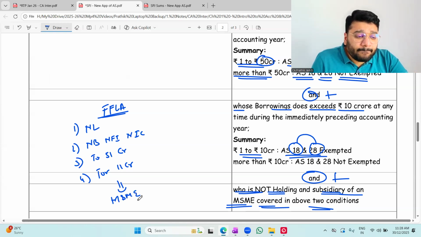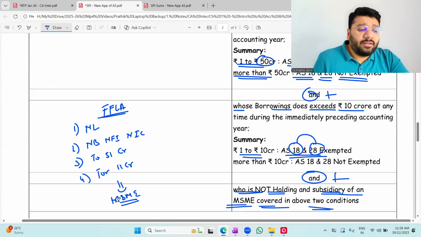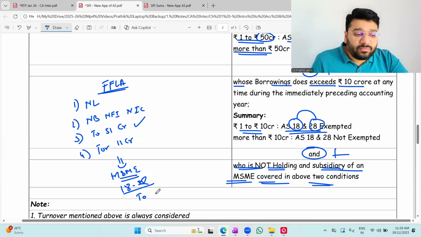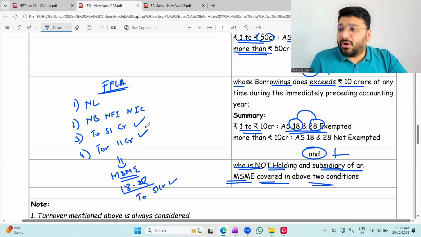Okay. My question is, apart from the other exemptions that you have, I'm talking about AS 18 and 28. Should they comply with them or are they exempted? They are supposed to comply. Why? For AS 18 and 28, I have to check two more additional conditions. Turnover should be up to 50 crores, but it is 51 crore. This condition is violated. Hence, AS 18 and 28 have to be complied with. Got it, not got it?